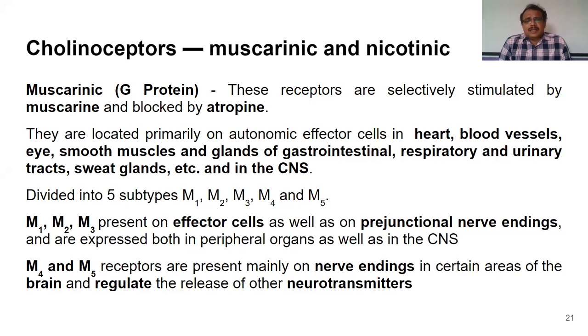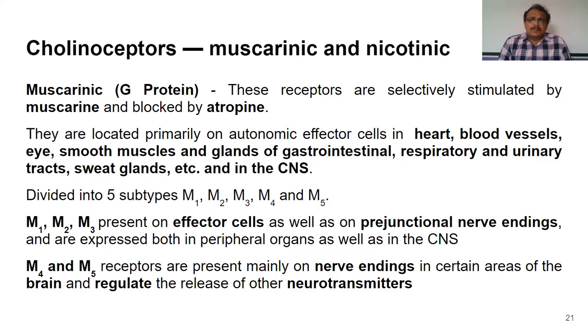For example, the heart, blood vessels, eye, smooth muscles, glands of the gastrointestinal tract, the respiratory tract, urinary tract, sweat glands, salivary glands, and the central nervous system. All these regions consist of muscarinic receptors, and these involuntary organs are regulated by autonomic nerves or cholinergic nerves.